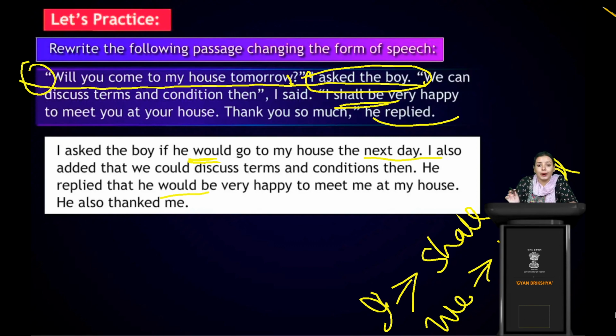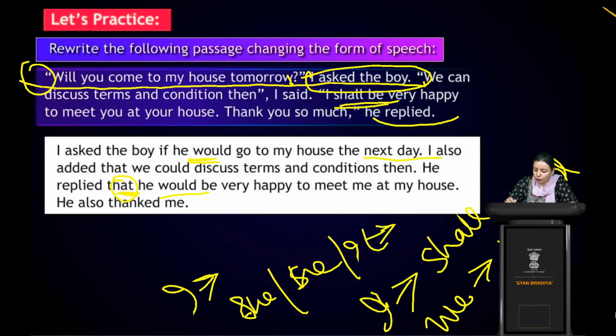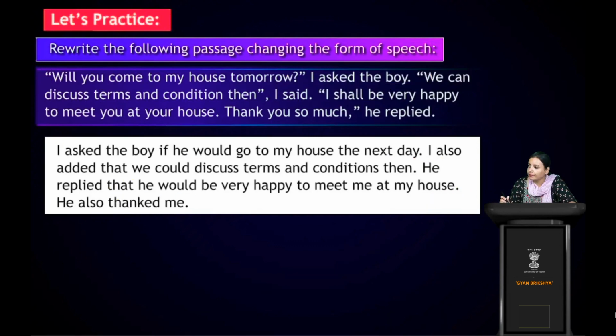Okay, and it's in the past tense because it's replied, not reply. Reply is present tense and replied, with ed, is past tense. So we have changed the verb into a past form. So shall be changed into would be because it's changed into second form. It's not I anymore. We all know we can use shall with I, but with he, she, it, we have to use would, right? So that's the reason we have used would in these sentences. I hope this is clear now.